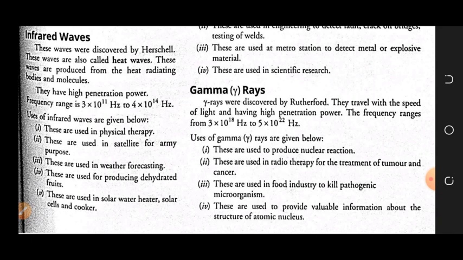So these are all the applications of the electromagnetic spectrum. We have also discussed how they are produced, and their wavelength and frequency ranges. So you now have a lot of information about electromagnetic waves. With this, let's end our chapter here. We have revised our chapter. Next class we will see conceptual problems on this chapter.